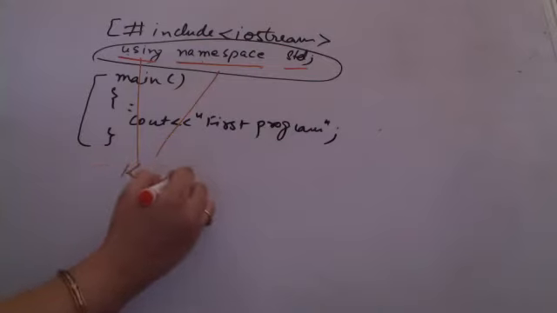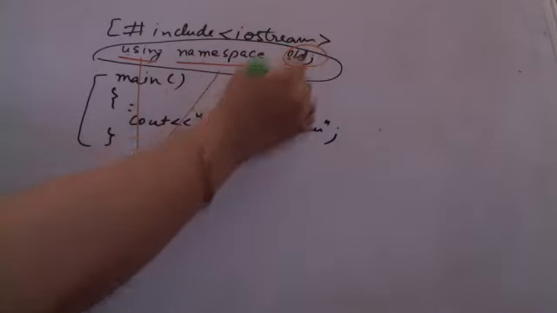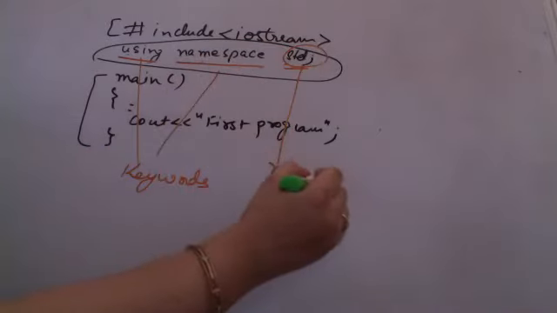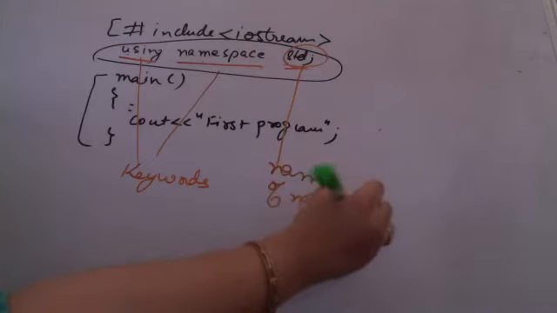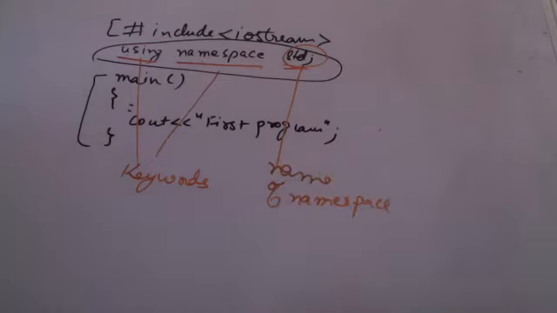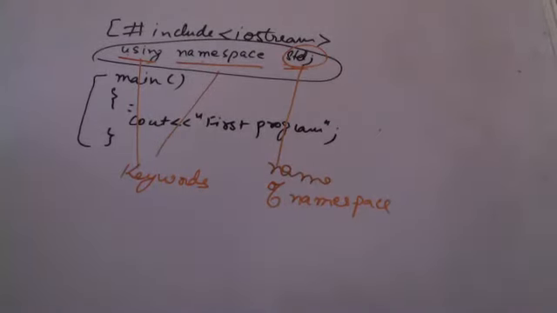They are keywords introduced in ANSI C++. They were not available in earlier versions of C++. So I have using and namespace as keywords, and std is the name of the namespace that I am going to use. So what do I mean by writing this statement? What is a namespace and what is this statement going to do?